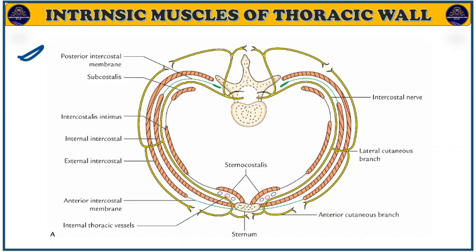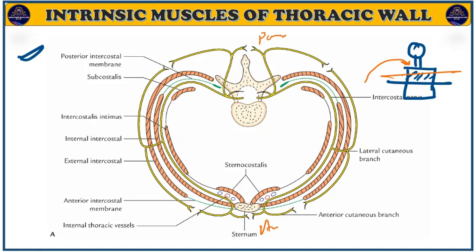Suppose this is the man, and this part is the thorax. If we cut this man like that and see from the superior view, then this is the posterior side, and this is the anterior side where the sternum is present. Understand? Here you have to understand the arrangement.